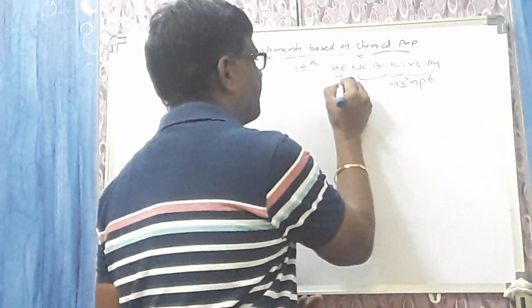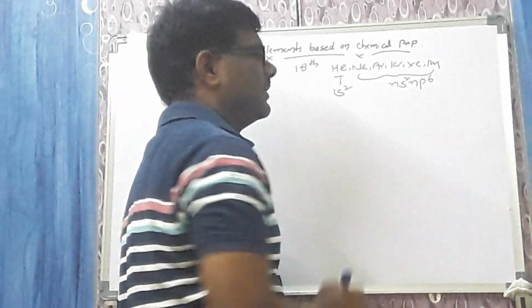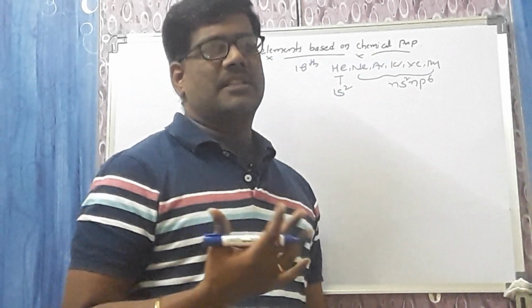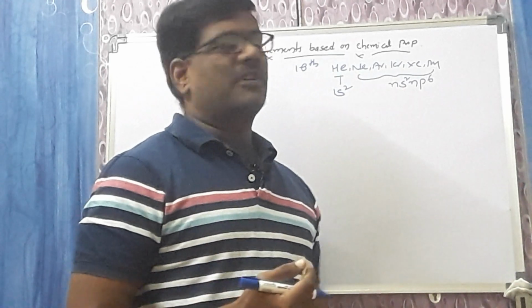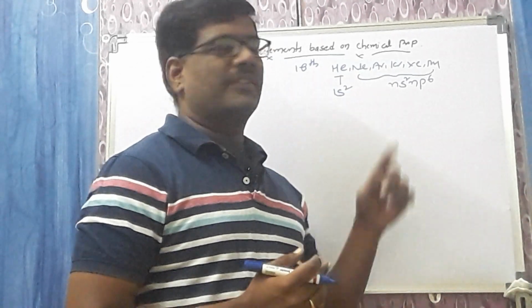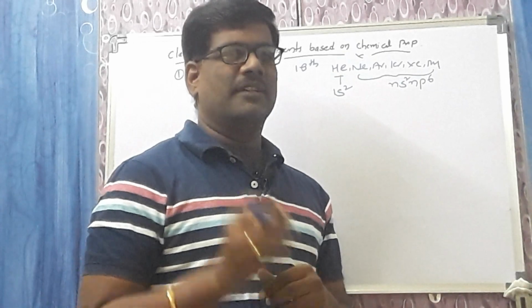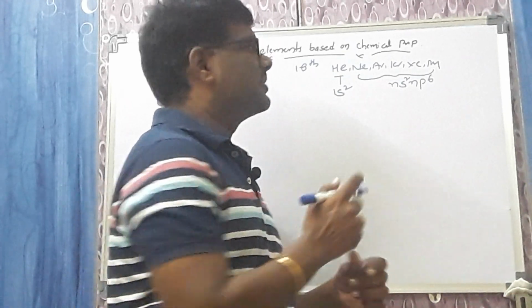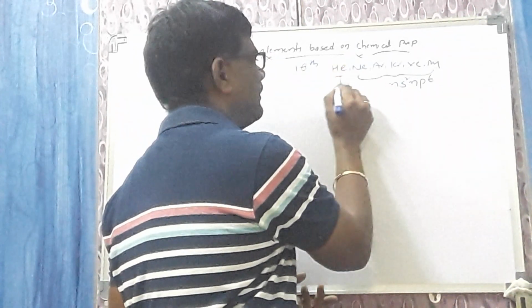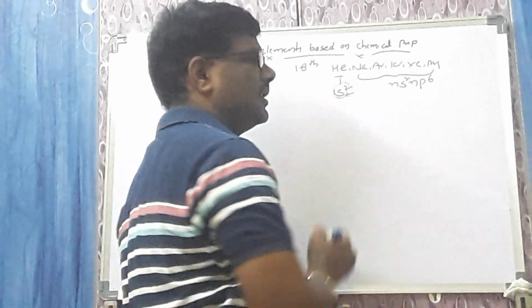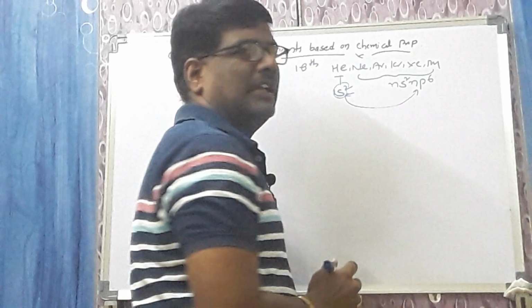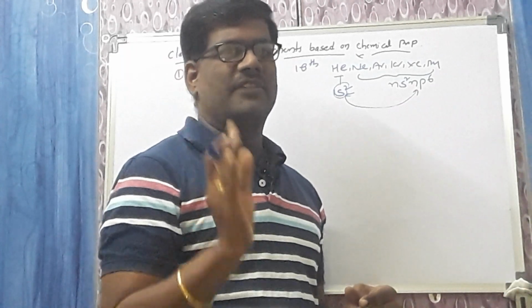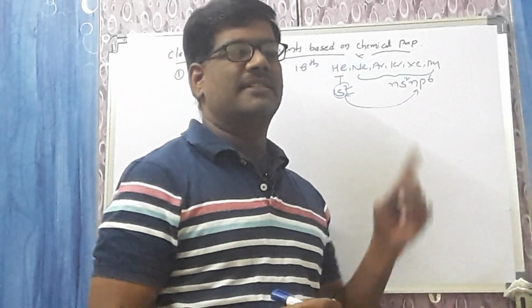What about helium? Helium has the 1s2 configuration, which is a highly stable configuration. Due to this reason, helium resembles the zero group elements in property. That's why it is kept in the zero group. Very important point: helium is the only s block element, 1s2, where the differentiating electron enters the s orbital, but it is kept in the p block. So the one s block element which is placed in the p block is helium.